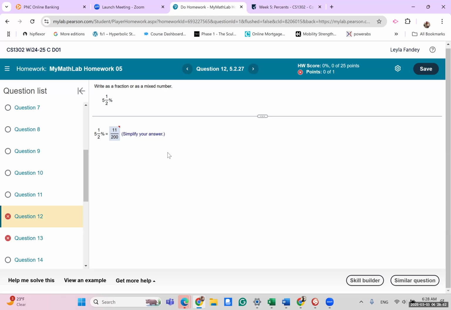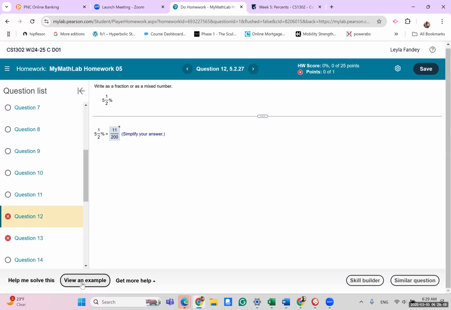So when we have something like this, let me write 5.5% over here in my paper. And by the way, just in case you don't know, whenever you look at something on MATLAB, if you have a question, you have a few different things that could help you. You can ask it to help you solve this problem, in which case it prompts you step by step and tells you what to do.